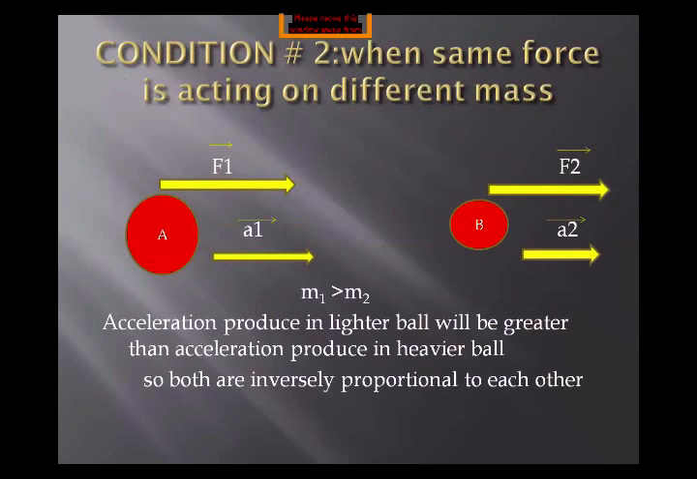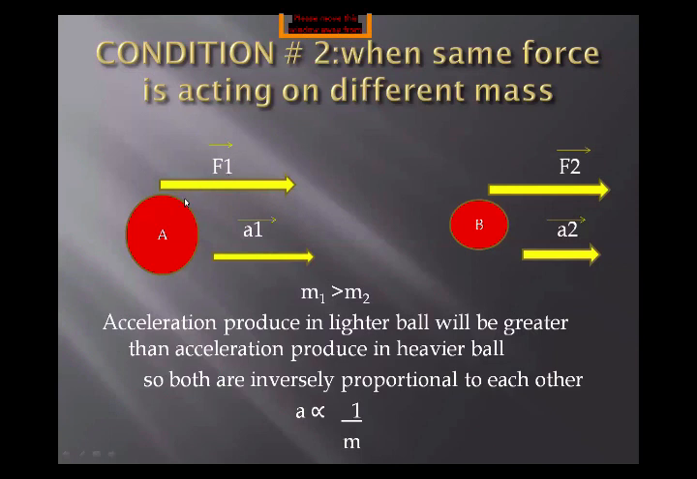Okay, so we are moving toward the second condition. In the second condition, the same force is acting on different masses. At this time, we take two different balls. Ball A having a mass m1 and ball B having a mass m2. And m1 is greater than m2, means body A has a greater mass, and body B has a smaller mass.